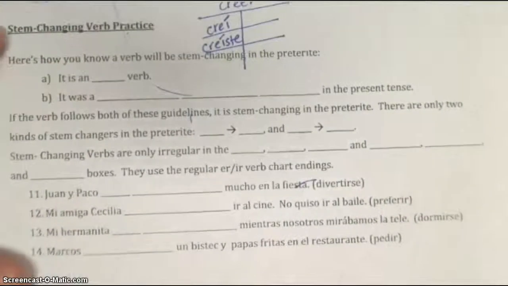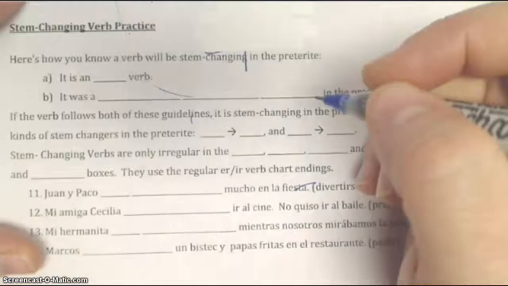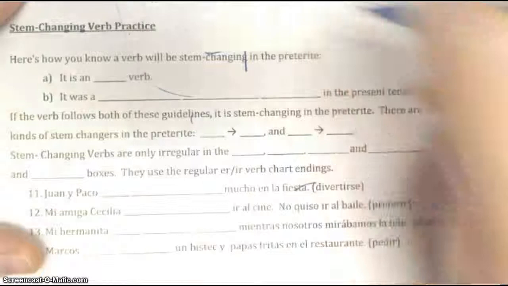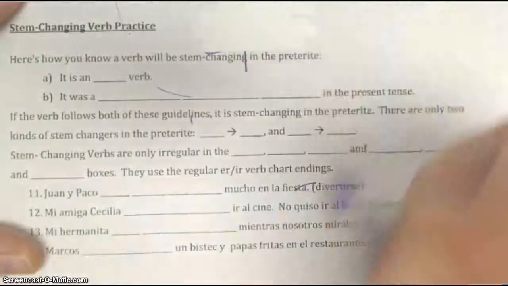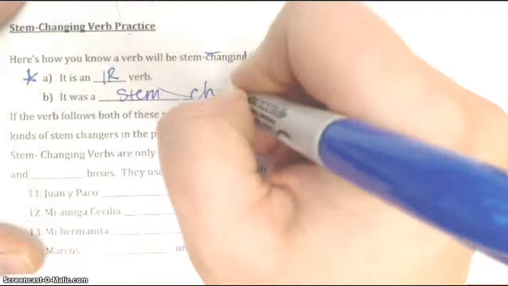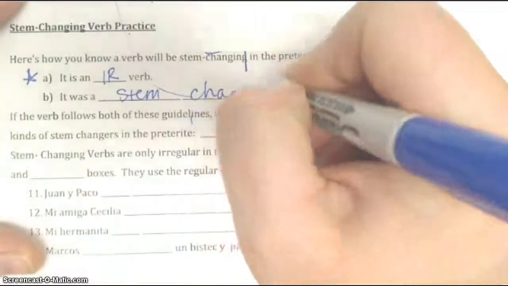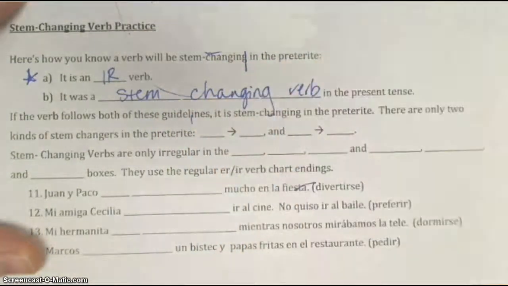All right, so now moving on to stem changing verb practice. Okay, so there are not very many of these. Here's how you know a verb will be a stem changing verb in the preterite. It is an IR verb, so it has to be an IR verb. If it's an IR verb, go to the next blank. It was a stem changing verb in the present tense.